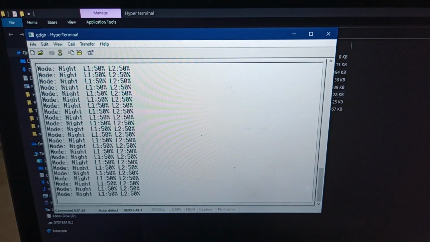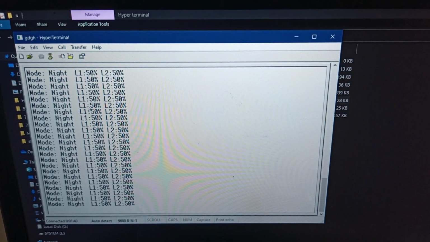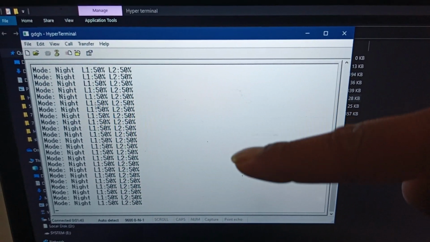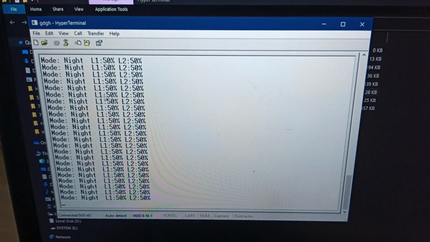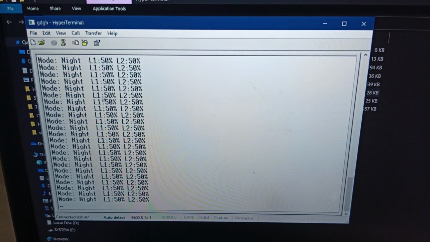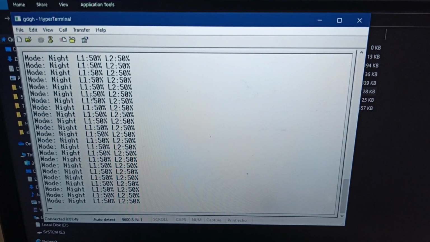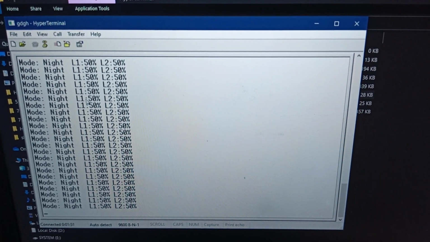The data shown in the LCDs will display the same on the laptop, where the fault occurs and whether the light intensity is 50% or 100%.